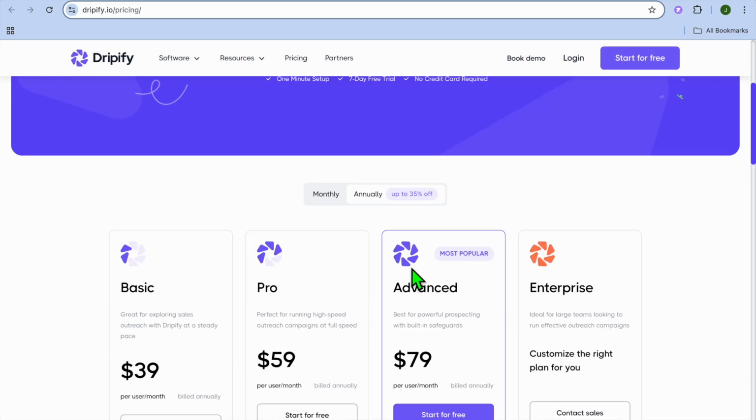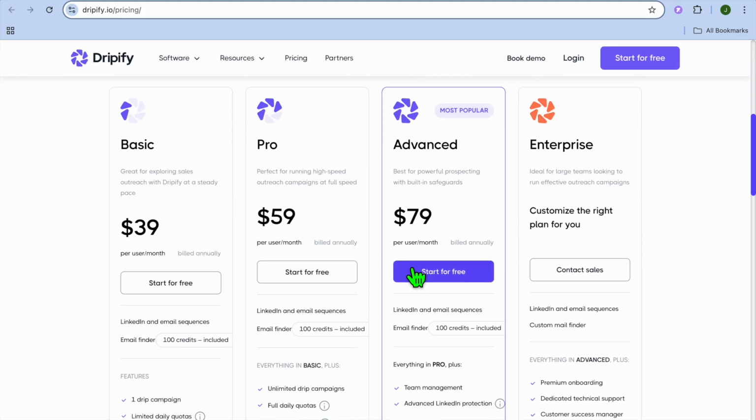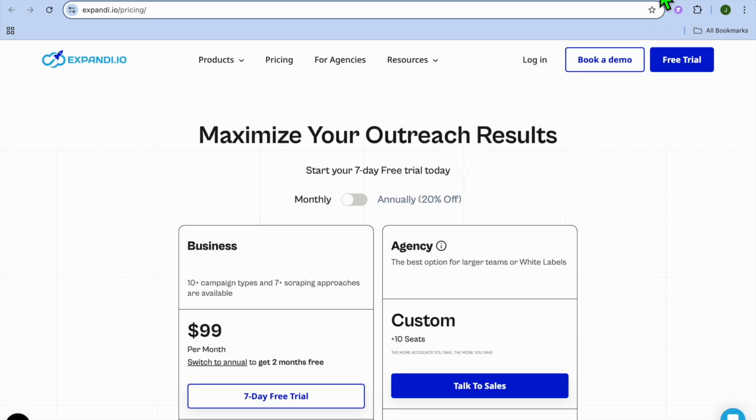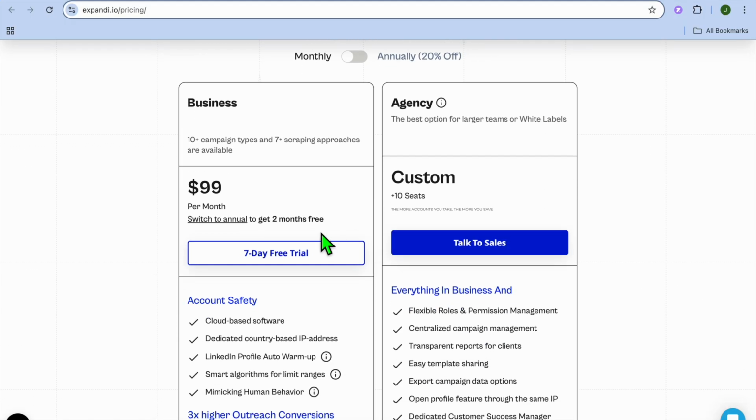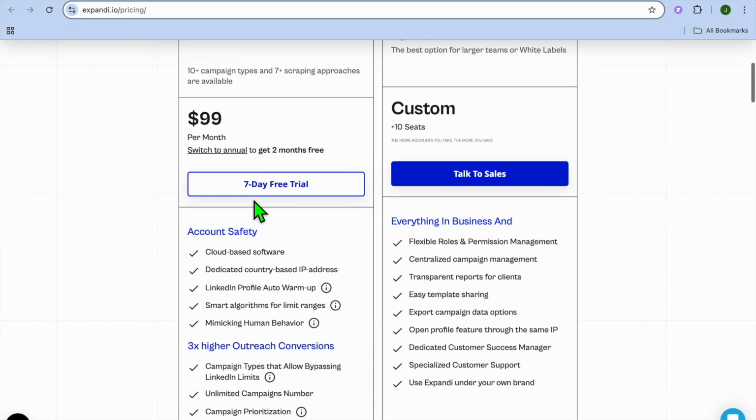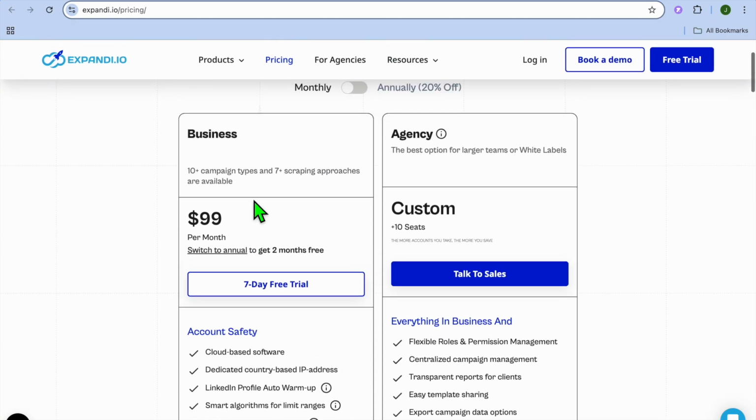And if we were to look at their pricing, with Dripify you can get started for free, and their monthly plan begins at $39 and it can go up to $79. While with Expandi, on the other hand, you can also get started for free, and they offer a flat monthly price of $99, as you can see right there. And if you'd like a custom price for agency, you can also get that.